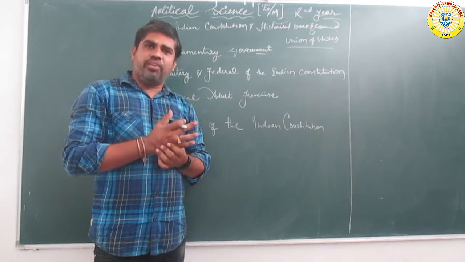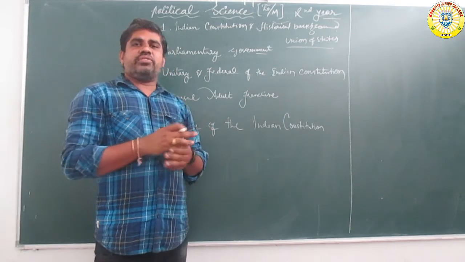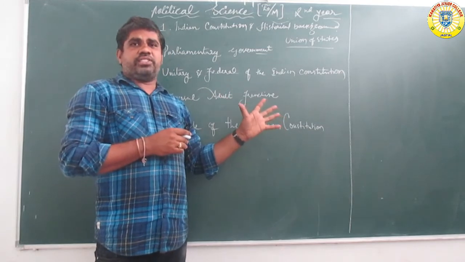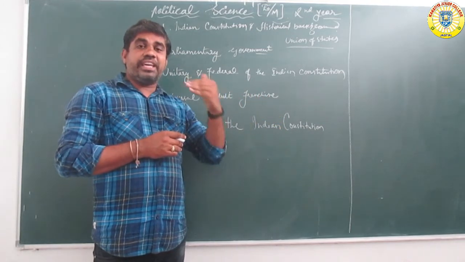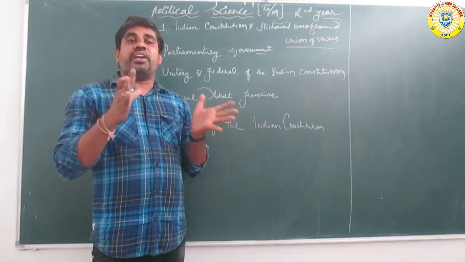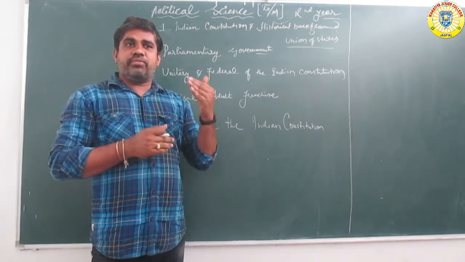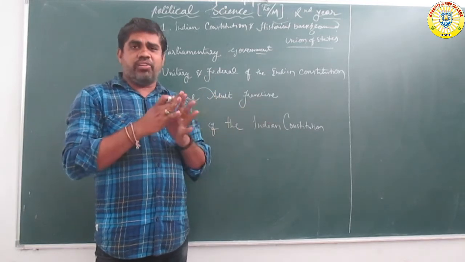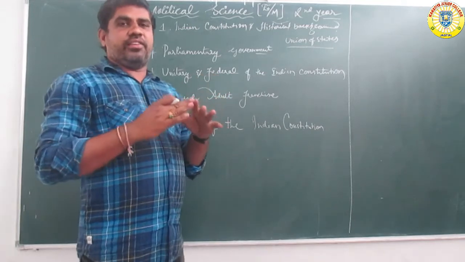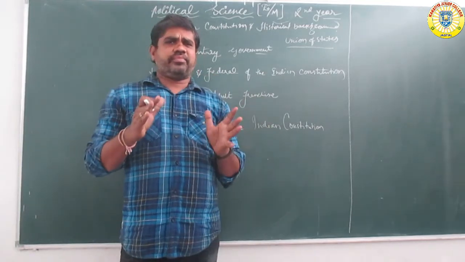Our Indian Constitution is one of the biggest constitutions. Under colonial rule, by foreigners, particularly Europeans, the country did not have this parliamentary system.